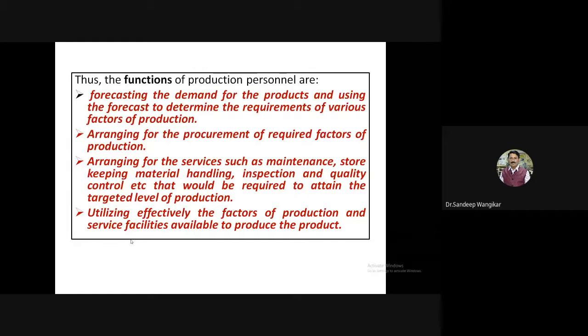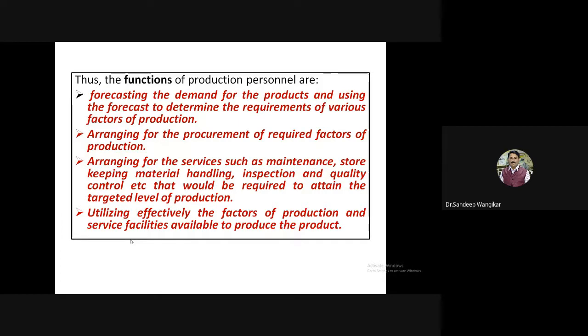These are needed to attain the targeted level of production. If I am manufacturing one product in 1 hour and the quality control and inspection takes 2 hours, then it is of no use. That means there are some quality checks in between, and only some checks are required at the end, so that time optimization is also achieved everywhere.